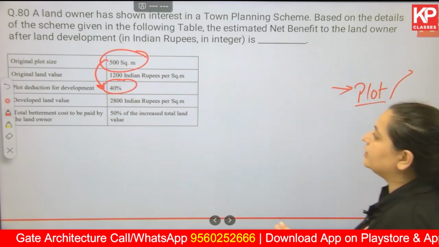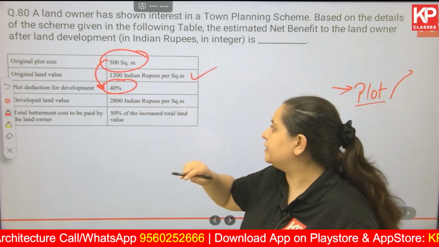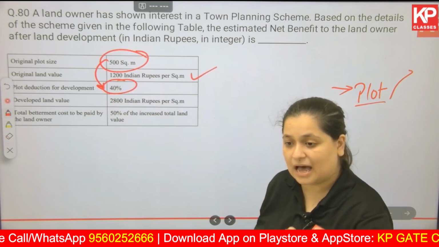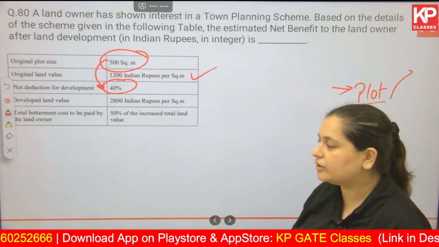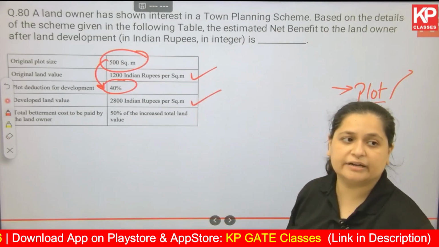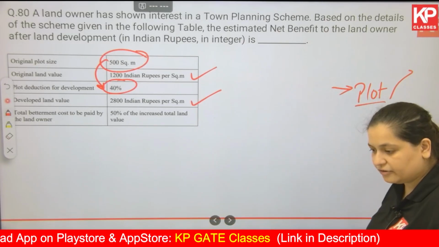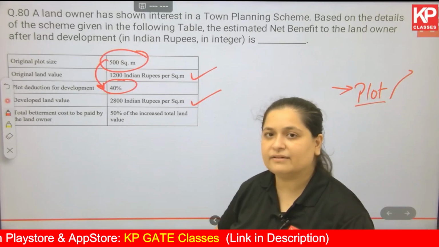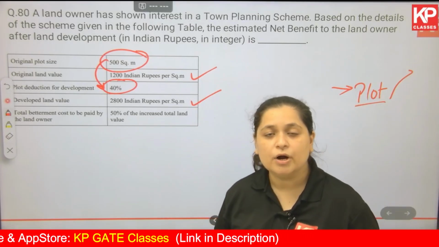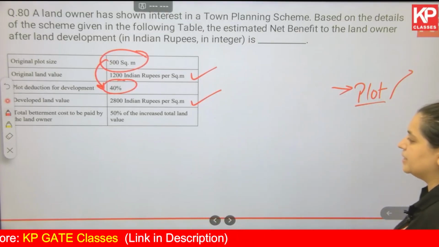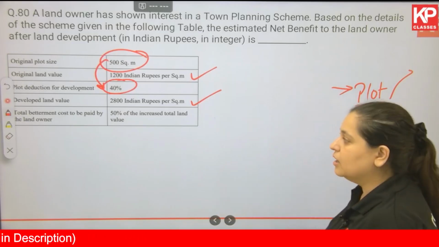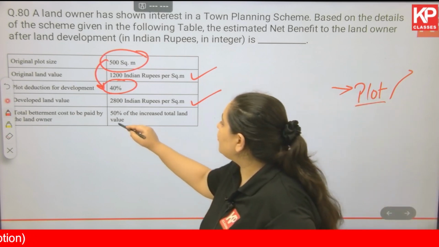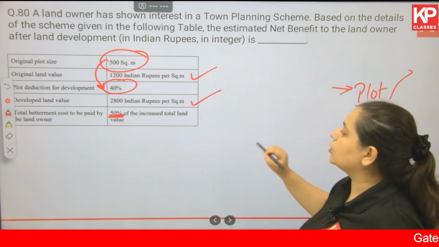Then developed land value, initially each square meter was 1200 rupees. Now after this TPS, after this infrastructure has been injected, the land value has increased to 2800, which is so good. ठीक है, if you have better infrastructure, if everything is good, automatically the land value increases. More and more people are lined up to take the land or to purchase the land. Best scenario. Then total betterment cost to be paid by the landowner. Landowner जो authority को देगा, वो total betterment cost क्या रहेगा? 50% of the increased total land value.